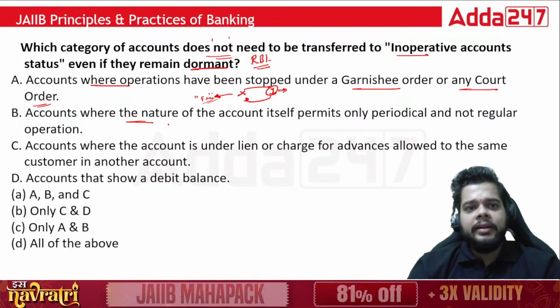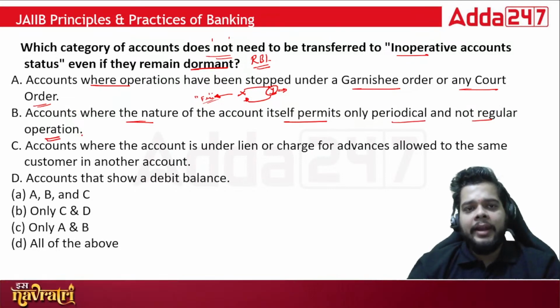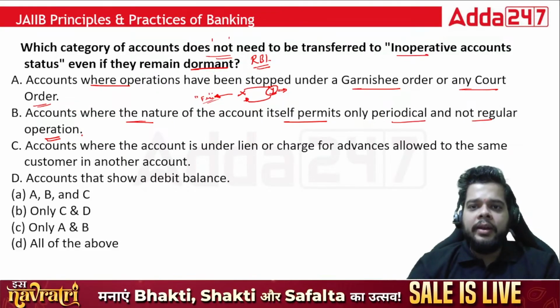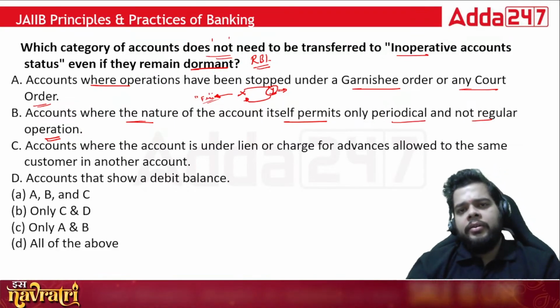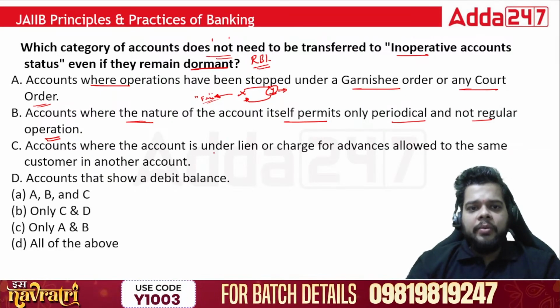Accounts where the nature of the account itself permits only periodical and not regular operation. There might be certain types of account where only periodical transactions can happen, but regular operations are not allowed. Accounts where the account is under lien or charge for advances allowed to the same customer in another account.